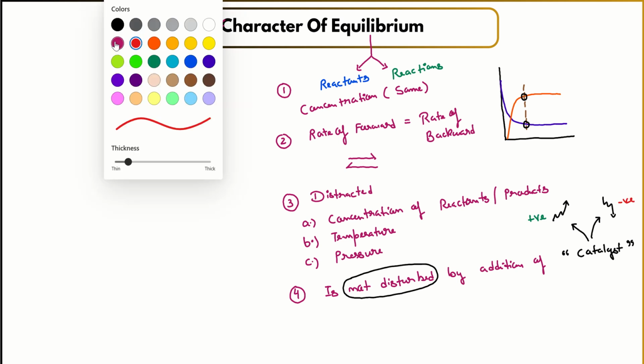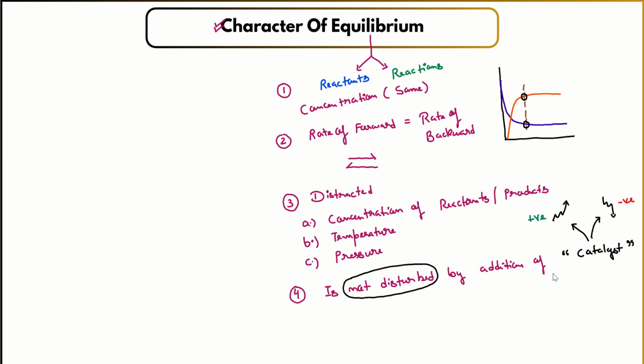So adding a catalyst will either increase or decrease the reaction, but increasing or decreasing the reaction speed does not result in disturbance of the equilibrium condition. You can consider this a myth, that if you add a catalyst to a particular reaction, it will disturb the equilibrium process. It will not disturb the equilibrium process.